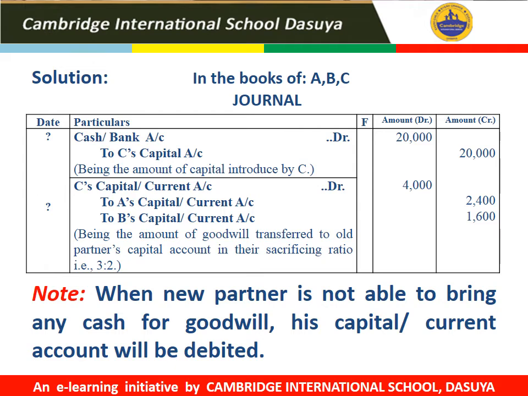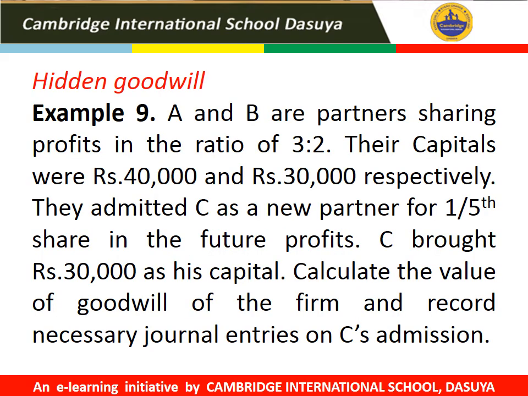ratio. Write this note very clearly that when the new partner is not able to bring any cash for goodwill, his capital or current account will be debited accordingly. So this is the last case of this topic, that is hidden goodwill.